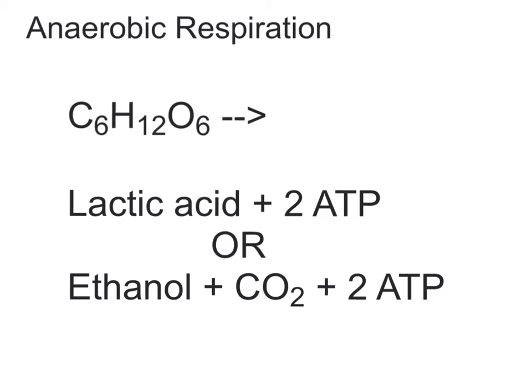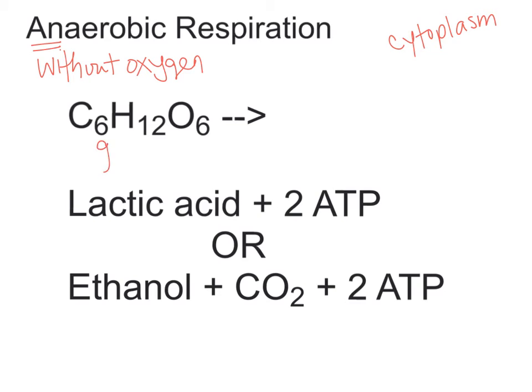When oxygen is not available, that's known as anaerobic, right? Without oxygen. Anaerobic respiration starts off very similarly with glycolysis, but then it doesn't go through the rest of it. So anaerobic respiration only happens in the cytoplasm, whereas aerobic respiration starts in the cytoplasm, but then mostly occurs in the mitochondria. So what happens in anaerobic respiration is that glucose is broken down a little bit, and then your products depend on the type of cell.